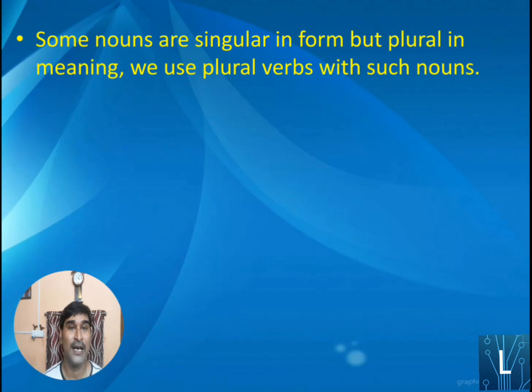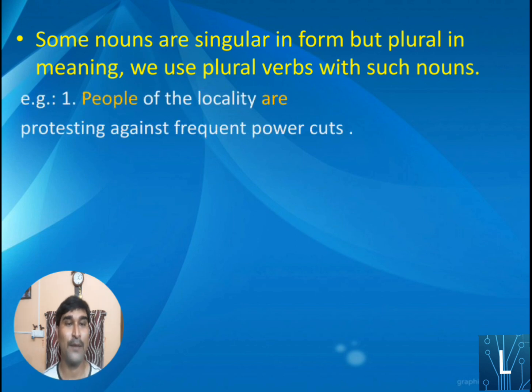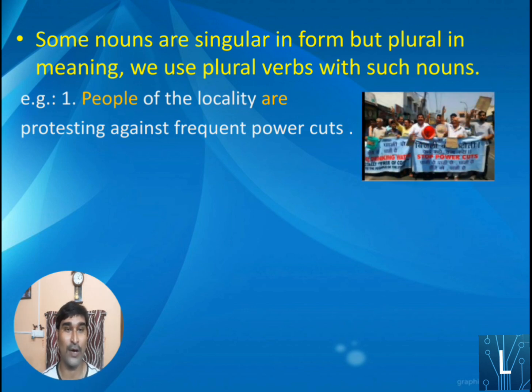Next slide. Here some nouns are singular in form but plural in meaning. Just the opposite. We use plural verbs with such nouns. So we should think only of the meaning inside the noun. Okay, just take the example. First one: people of the locality are protesting against frequent power cuts. Now people of the locality, here people looks singular in form actually, but the meaning will be what? Plural. People, a group of people. So now people of the locality are protesting, that's why the plural verb are has come.